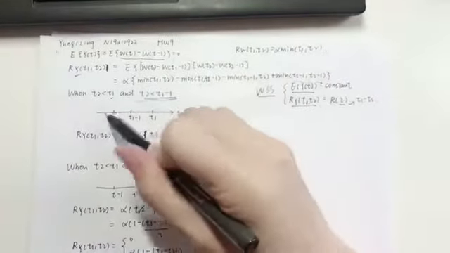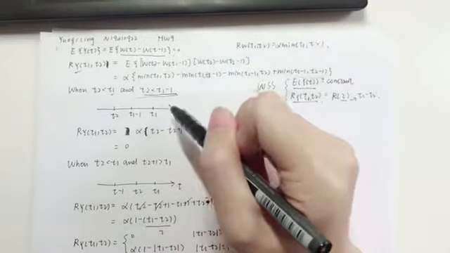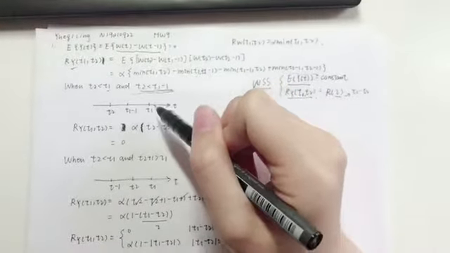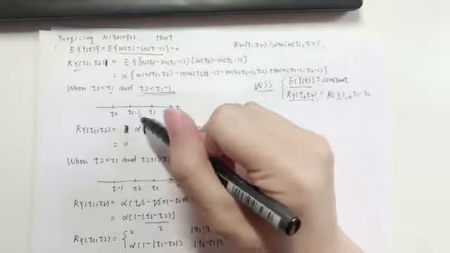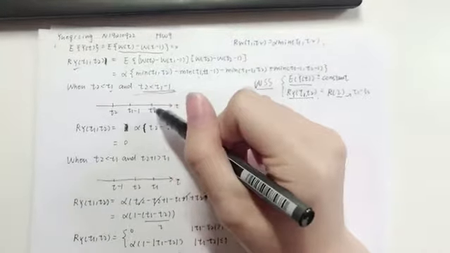In this situation we can draw the figure like this, and T2 is smaller than T1 minus 1 and smaller than T1.